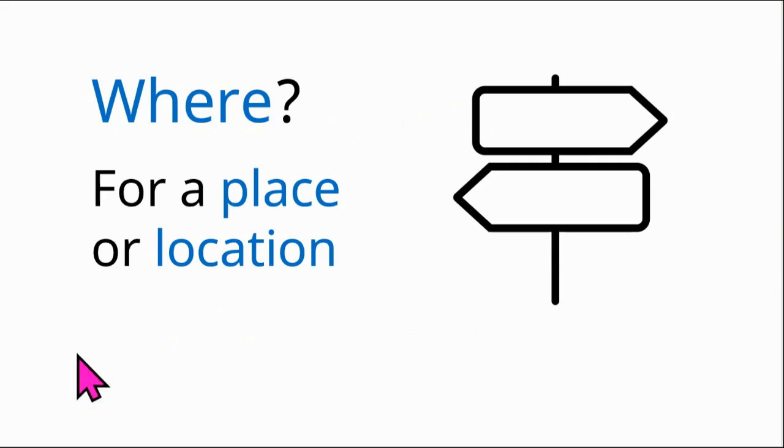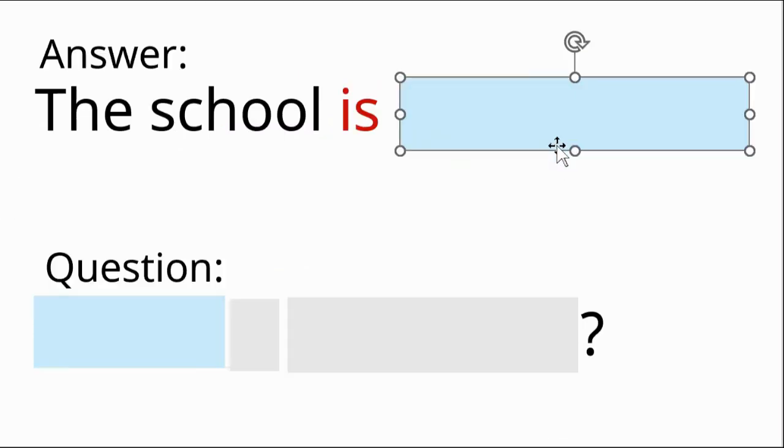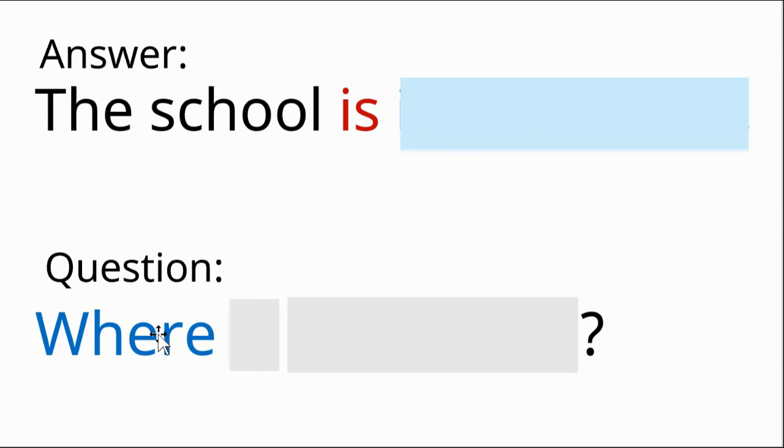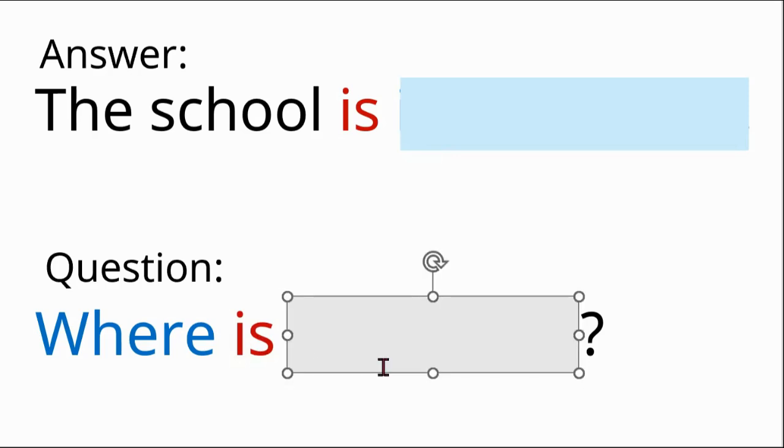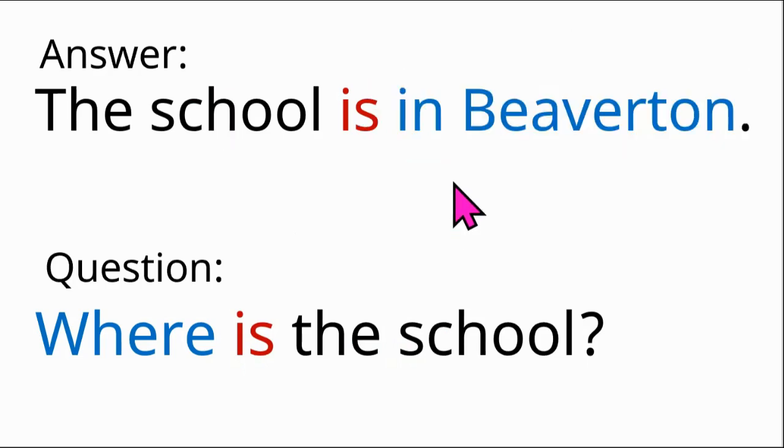Where? We ask where to get information about a place or location. So the answer is the school is in Beaverton. In Beaverton is a place. So let's make a question to get information about a place. So what question word do we use? Where? We use is next. Is the school. Where is the school? The school is in Beaverton.